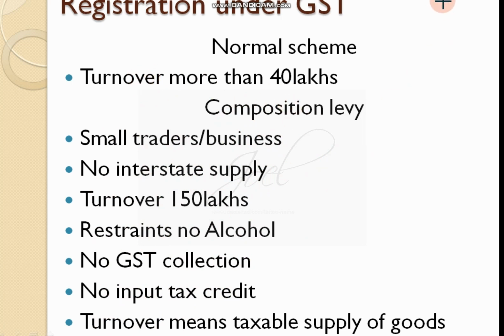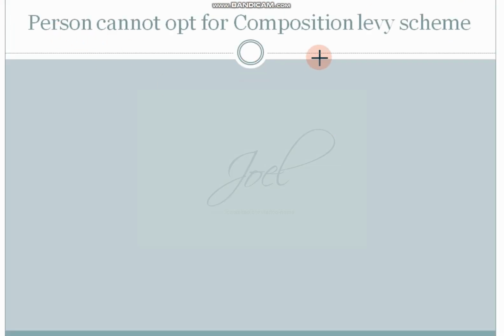We'll go to the next concept. Who cannot opt for the composition levy scheme? We should know which persons cannot apply for the composition levy scheme. When you know this concept, you can easily understand who can opt for it. If these people are not allowed to register under the composition levy scheme, then we can easily find out that other than these people, all are eligible. We will see this concept one by one.